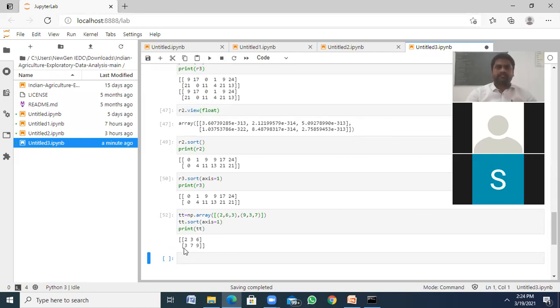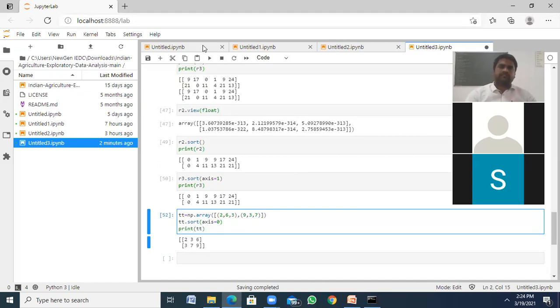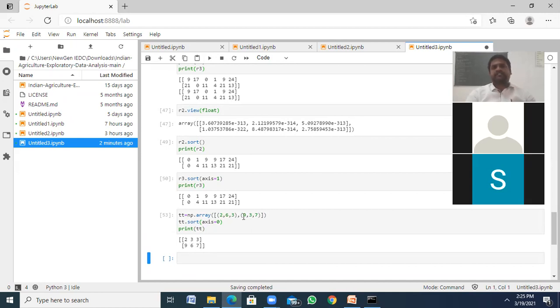So 2 9 2 3. So it sorts like this. 2 3 6 and 3 7 9. Okay. This is the way it's going to be sorted. If at all I'm using axis 0, it sorts like this: 2 3 3 9 7 6.